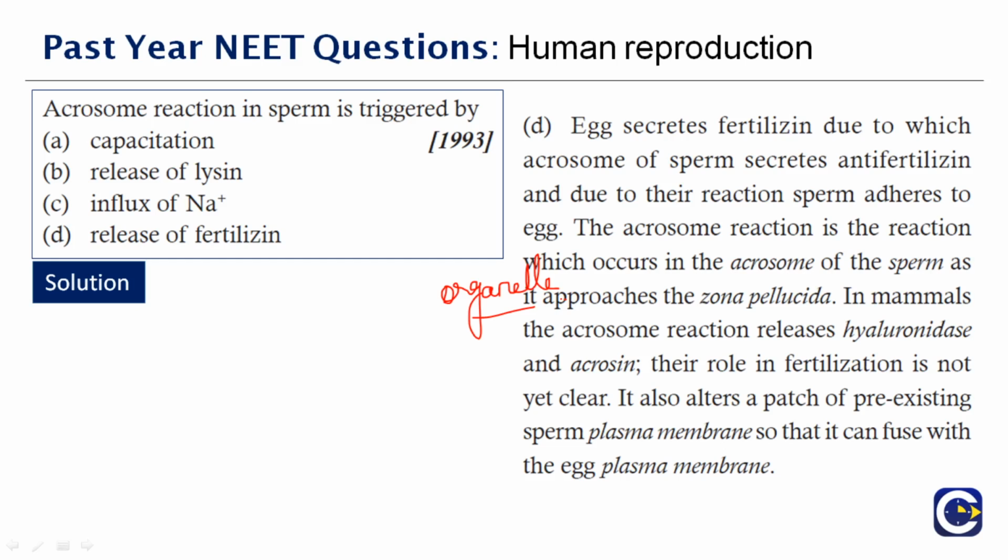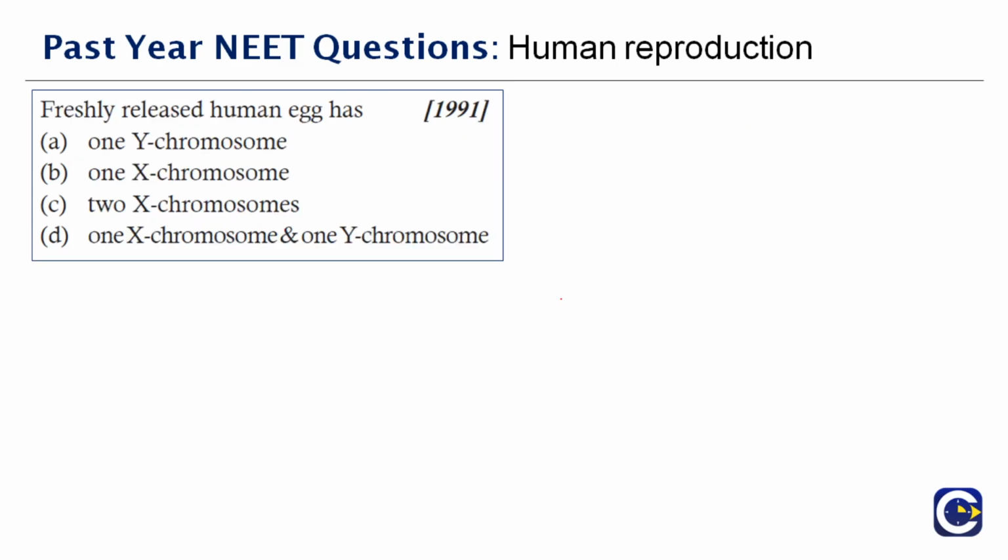So fertilizin and anti-fertilizin are the main property. As I already said, the zona pellucida filters the sperms. Many sperms are ejaculated, but only one succeeds in adhering to the egg. Therefore the zona pellucida allows only one sperm. Therefore the right answer to this question is option D. Next question here. Freshly released human egg has dash. I think you'll all know what this is.